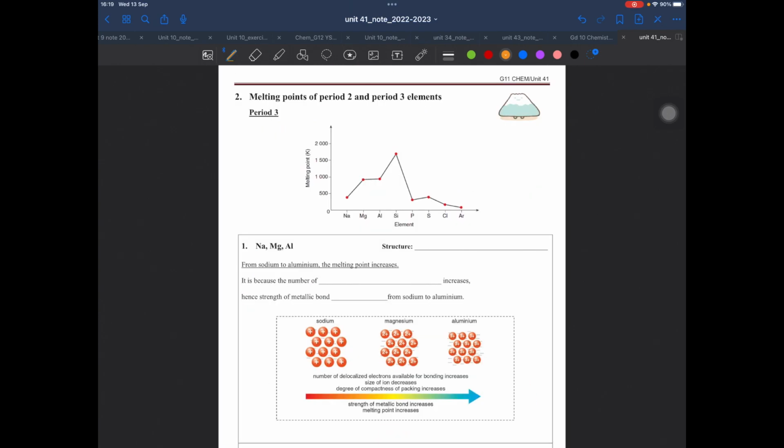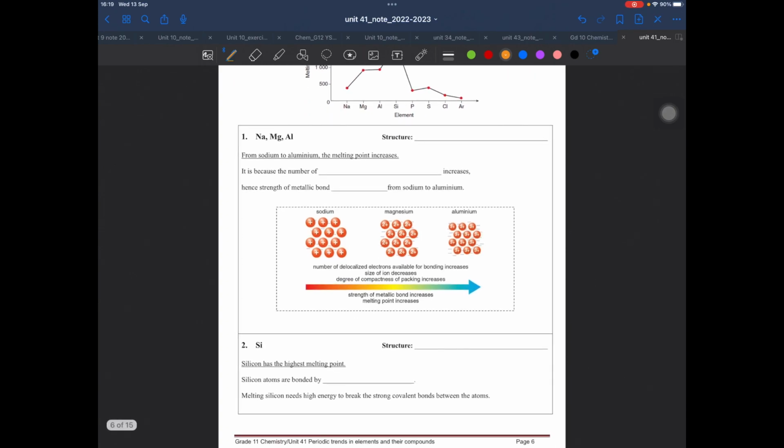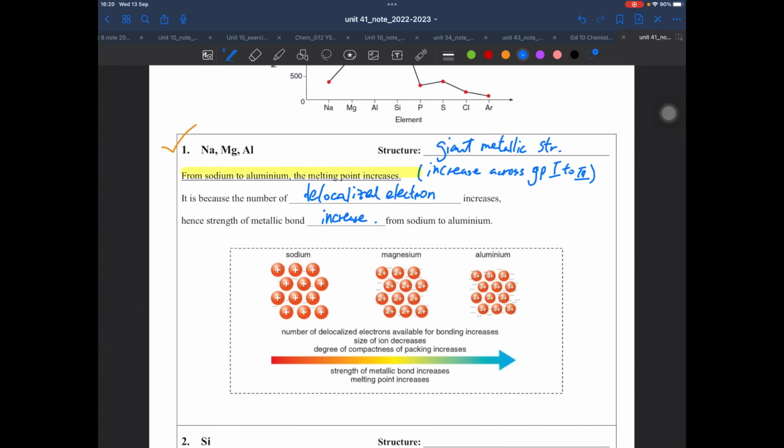Next, we will talk about melting point. With melting point, again, we try to fill in the metals first. All right, and here I have filled in the blanks. First of all, I'm sure everyone knows that they have a giant metallic structure.